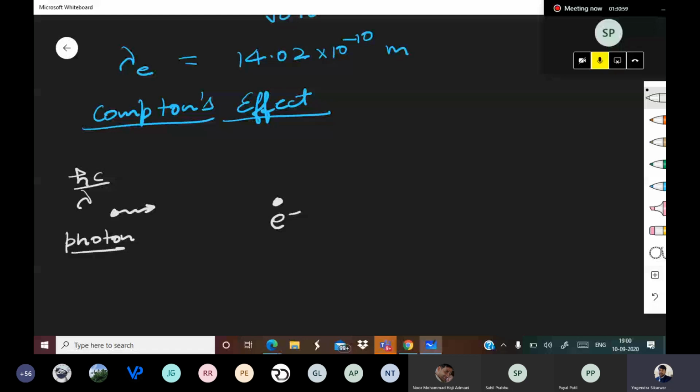Now, interesting part. After that, what happens? This photon collides with the electron, and the collision takes place as if two massive particles are colliding with each other, and that was literally shocking.